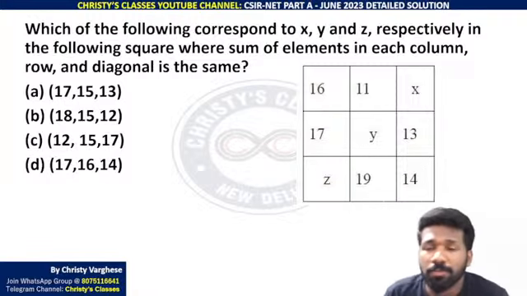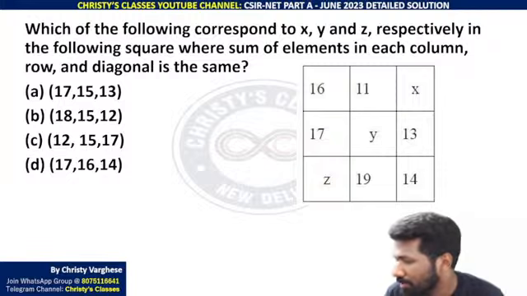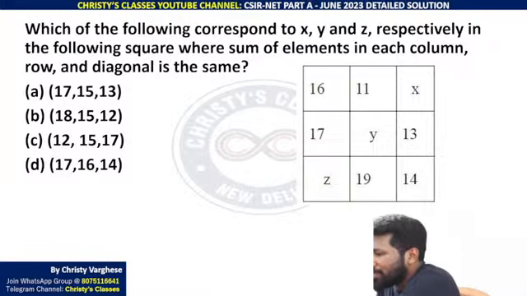Which of the following correspond to x, y, z respectively in the following square, where the sum of elements in each column, row and diagonal is the same. So this is similar to a magic square idea.